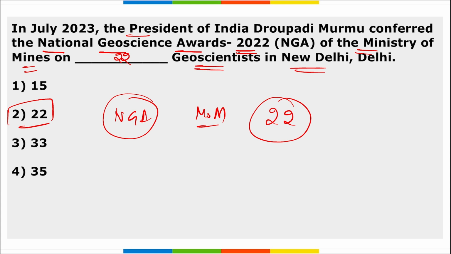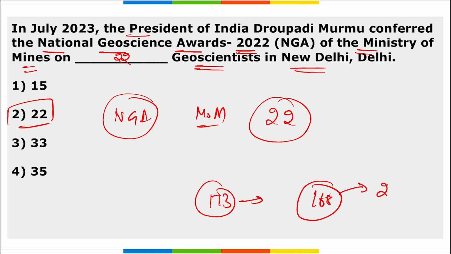Right? This award event was organized at Rashtrapati Bhavan. Correct? And a total of 173 nominees were received, out of which 168 were valid nominations, and finally out of these 168, 22 scientists have received this award, that is the National Geoscience Award for 2022.